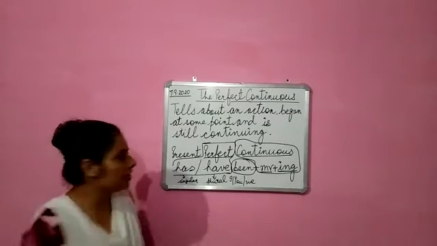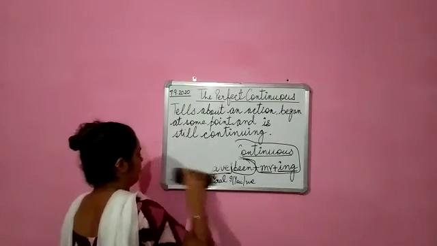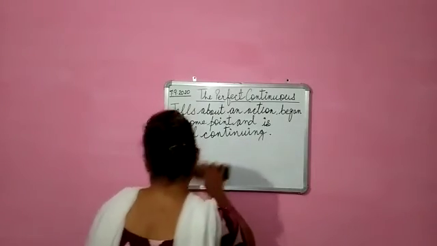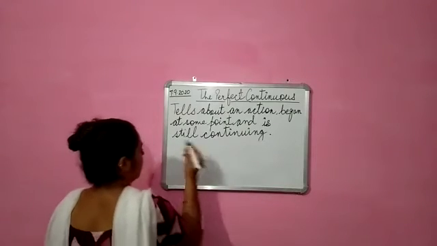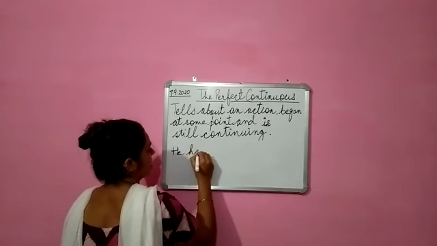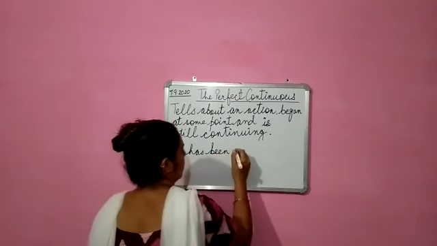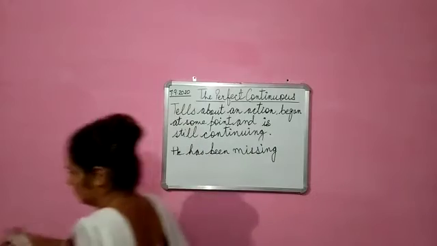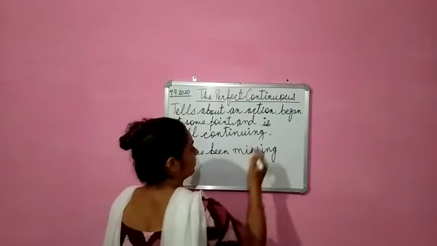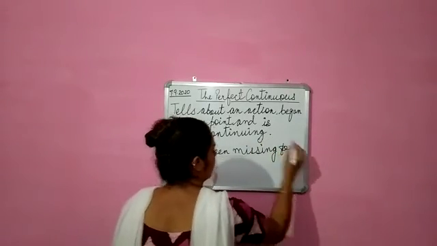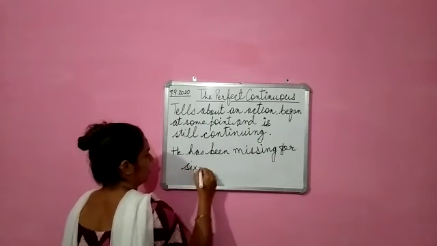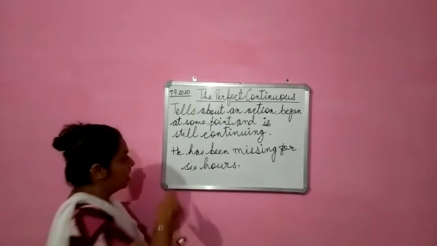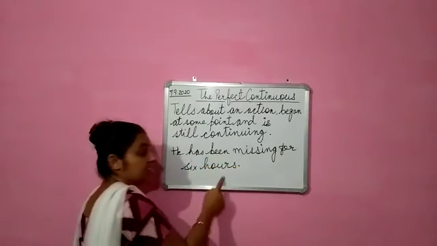Now you will understand it with the help of an example which I am going to give you. For example, he has been missing for 6 hours. See this example. He has been missing for 6 hours.